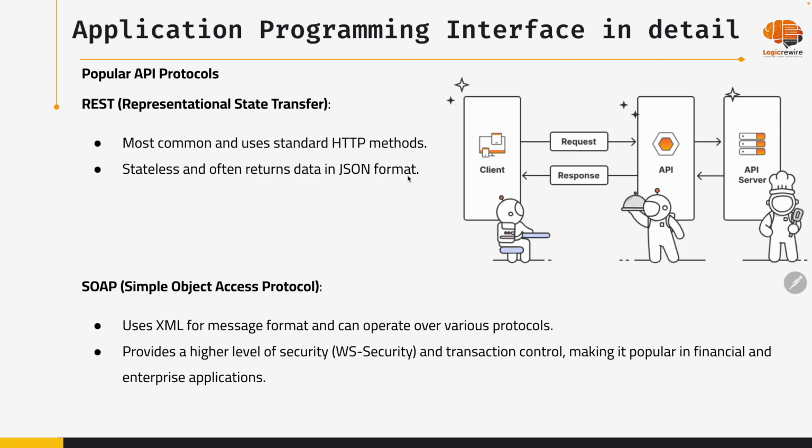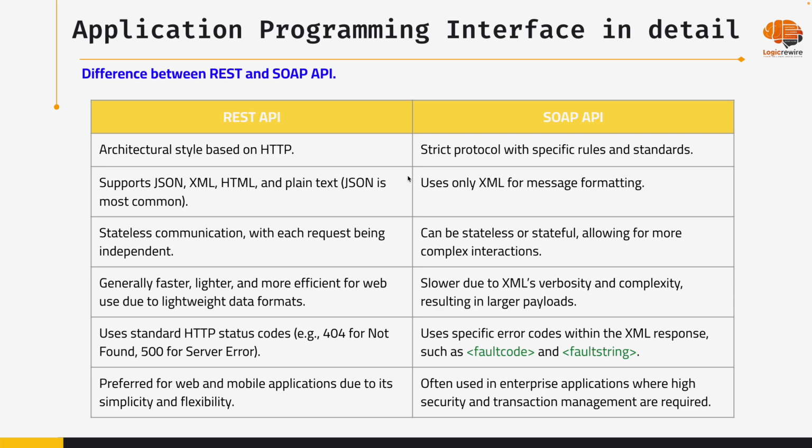Got it? Somehow I'm trying to make you understand, but don't worry, you will get to know slowly. So see here the difference between REST API and SOAP API. What I told you: REST API is based on HTTP, and SOAP API had some specific rules. REST API can accept JSON, XML, HTML, plain text, and some common file formats like PDF and docs. But SOAP API only takes XML, like how I told you about HTML tags, the P tag, header tag, body tag. The tag-type structure it will accept only.